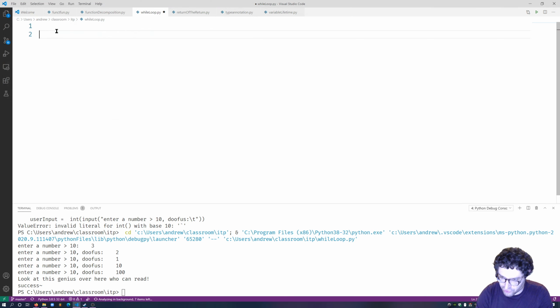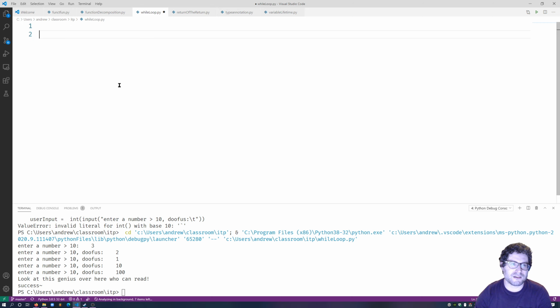So the while loop is a super useful function. I personally like it, but it can take some getting used to. It's for indefinite loops, where we don't necessarily know how long we want this to run. A for loop runs a definite number of times. While loops you use when you don't know how long it's going to be. A for loop can be 5, 10, however big a list is, however long the string is, half the string's length, whatever. It's a definite number. But the indefinite loop, it's until the user gets it right.